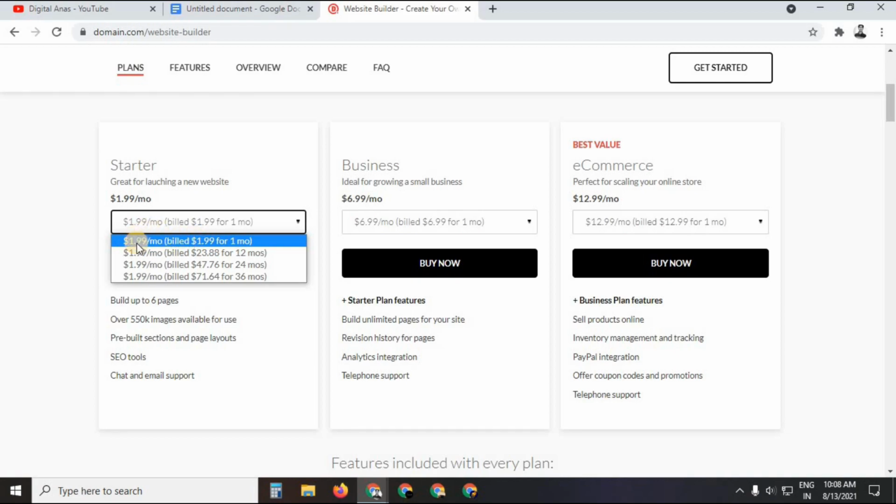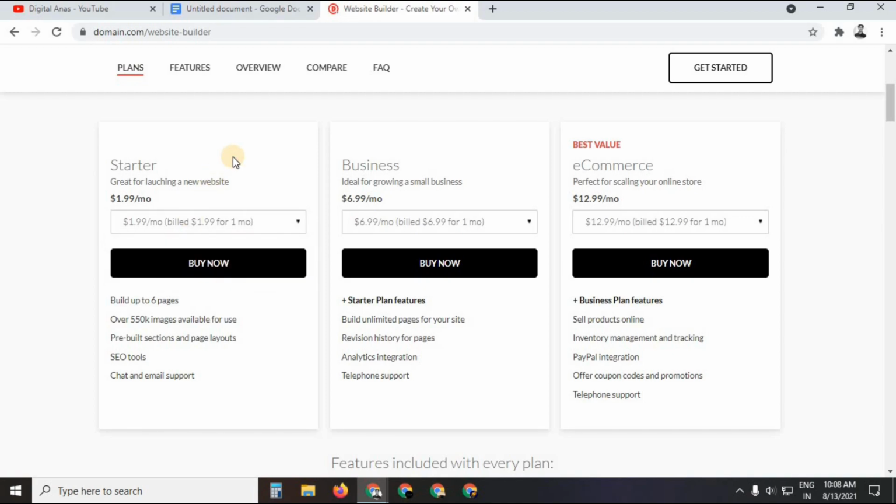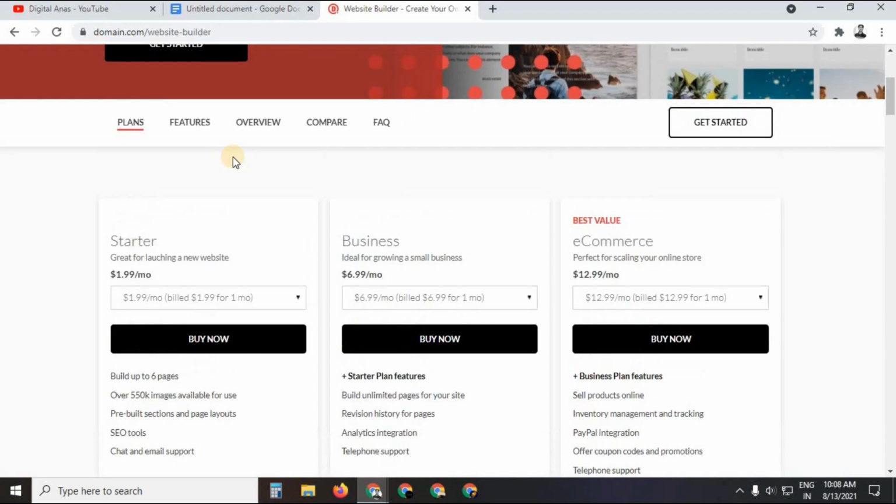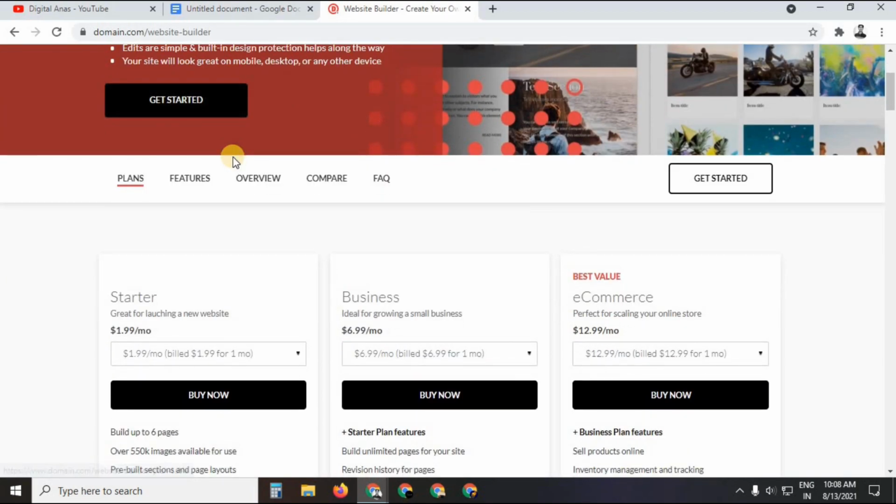So the rate is the same, as you can see, $1.99, and I think it is one of the most affordable website builders, which is by domain.com. Okay, this website builder is by domain.com, and it is one of the affordable website builders. With the help of this, you can make more and more money online in affiliate marketing by simply making a very high converting landing page.